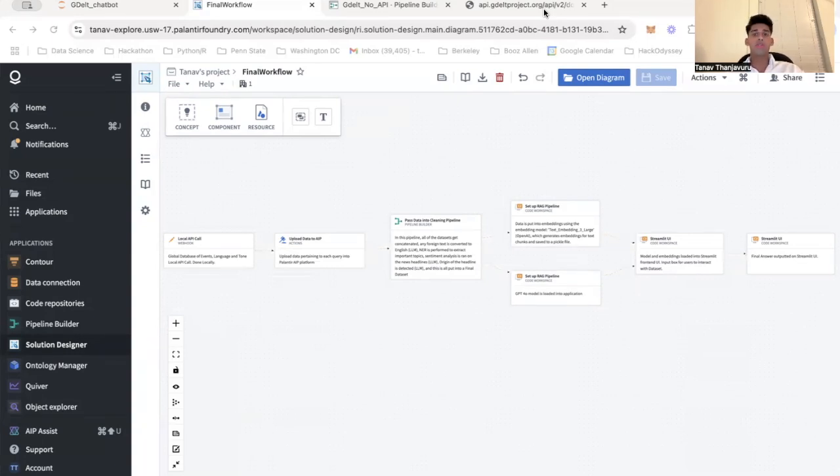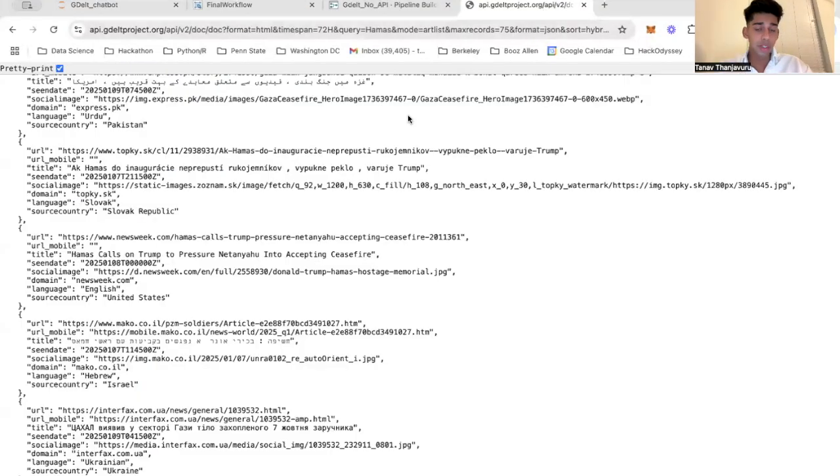I decided to create a retrieval augmented generation based Q&A bot based off of the Global Database of Events, Language, and Tone dataset, otherwise known as the GDELT dataset. And that's what this is right here. Basically, what this does is it scrapes the internet every 15 minutes, and any website that is published from any country shows up from this API right here.